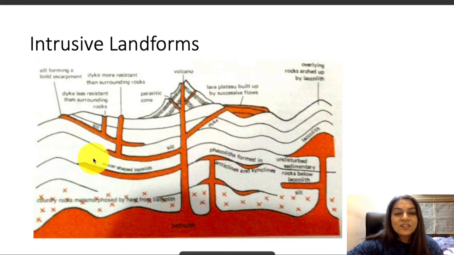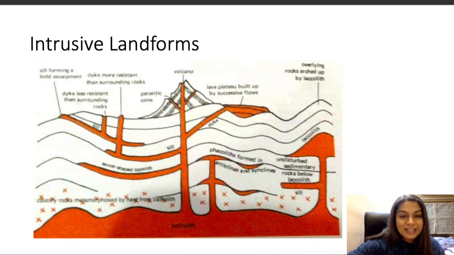So a sill is generally considered to be parallel to the sedimentary rock, or the existing plain or sedimentary rock that is there, whereas a dike is formed slightly perpendicular to it. So that is the difference between sill and dike.